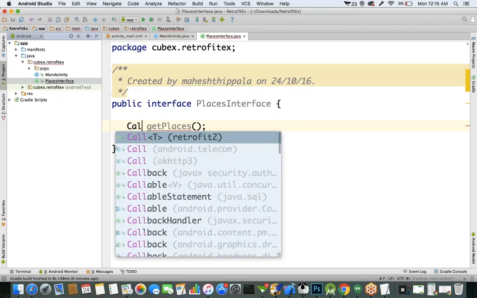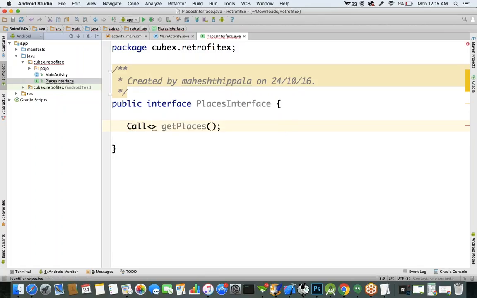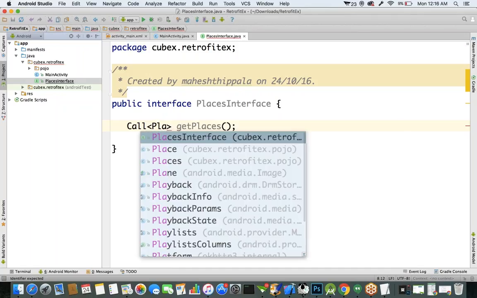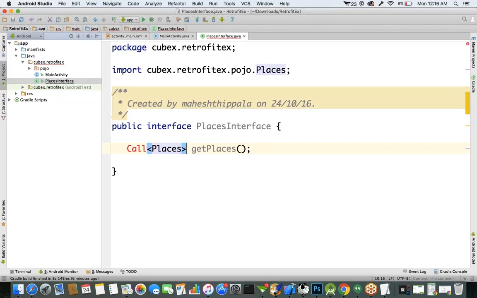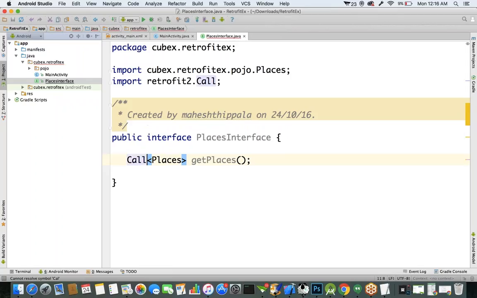So let's specify Call, because this is mandatory, and in the generic type you have to specify your Pojo class. We created the class Places, our Pojo class. So Call of Places, and getPlaces is the method.